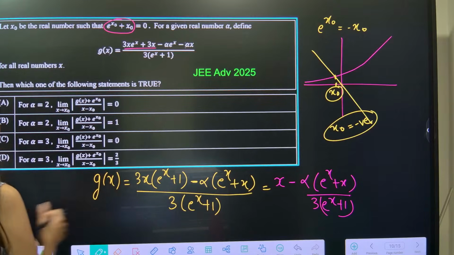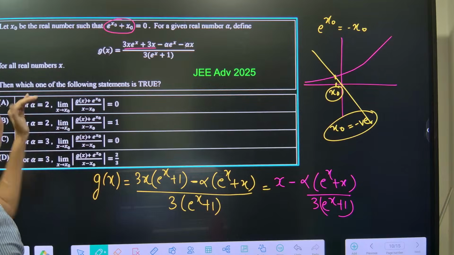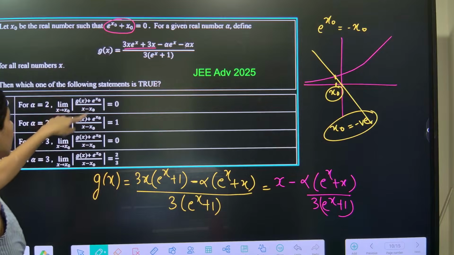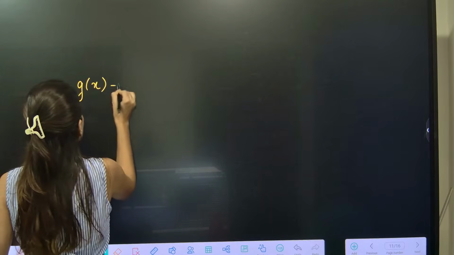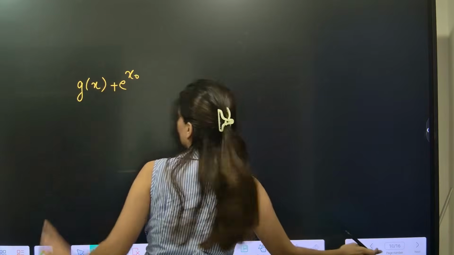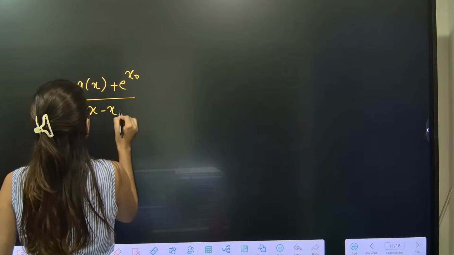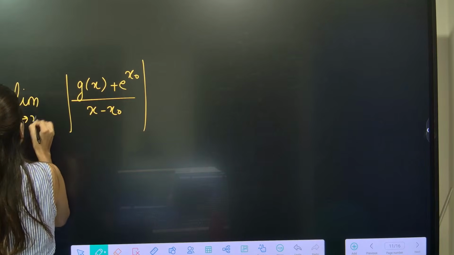Now what they are asking is, can you see every part a, b, c, d is asking only one thing, which is the limit of modulus of g of x plus e power x naught upon x minus x naught, as x tends to x naught.